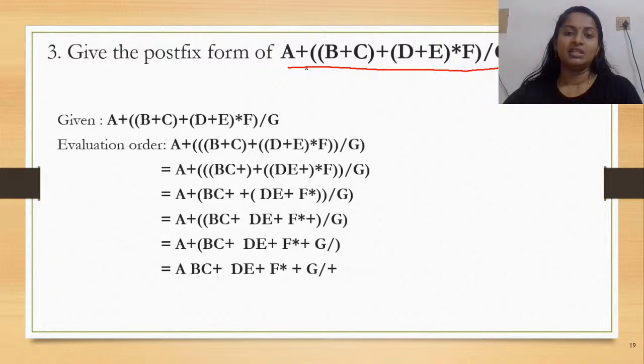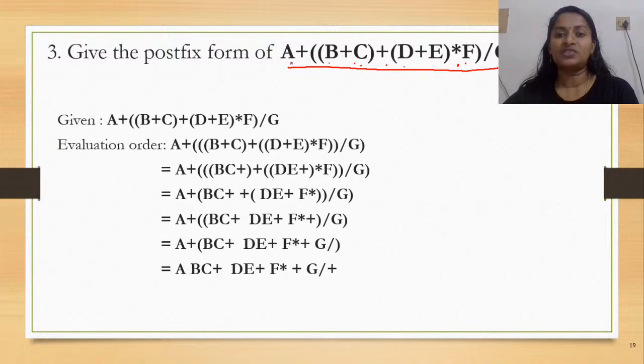Now when I examine the expression, I see that the expression already has some parentheses. See, B plus C to be given priority, D plus E again to be given priority. Now after computing B plus C and D plus E, which has to be considered first? We need to consider asterisk first and then we would be considering the plus operation, because asterisk has a higher priority when you compare to addition.